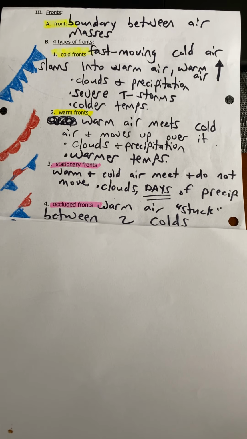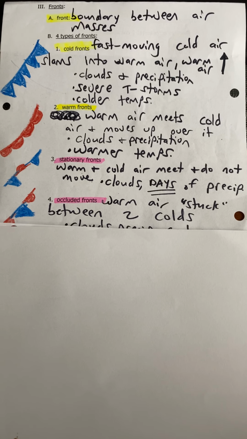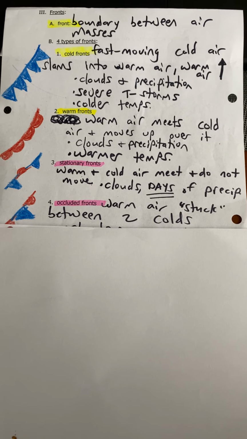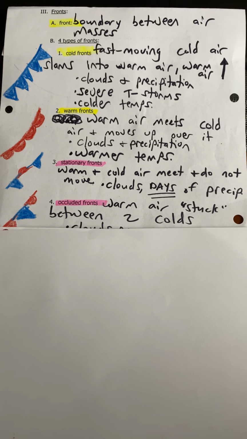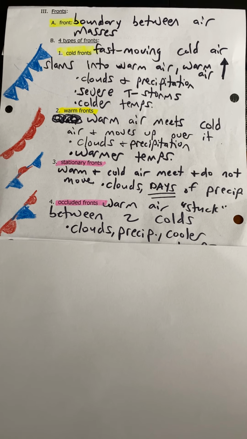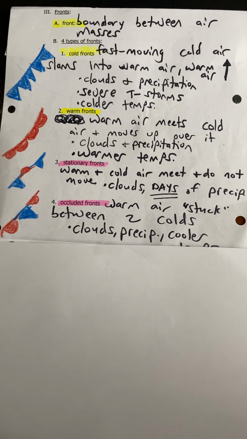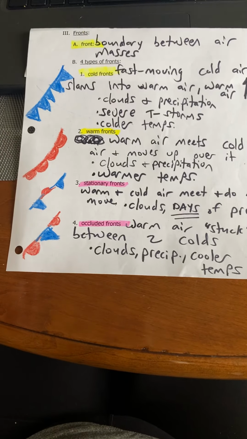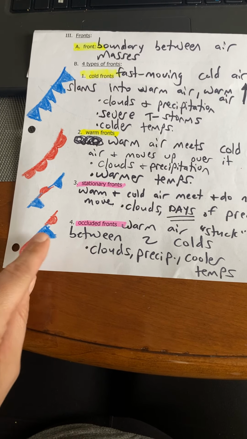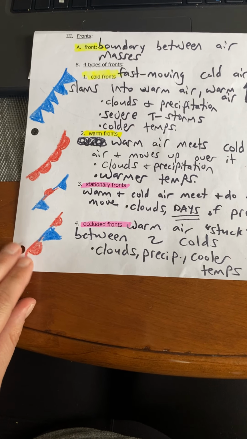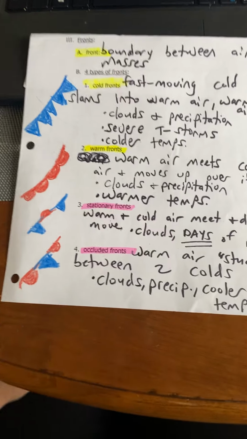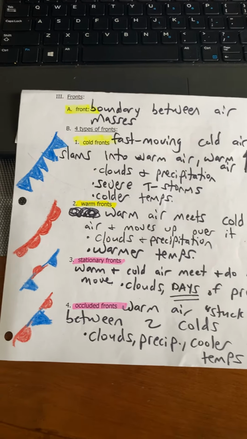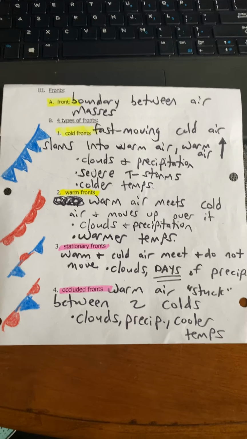And the last one is pronounced occluded. So this one, we actually have 3 air masses. Warm air gets kind of sandwiched in between the cold air masses. Warm air rises, gives us clouds and precipitation. And after it passes through, we get cooler temperatures. And the symbol is this line where the bump and the tooth are on the same side of the line. Sometimes when you see that, it'll actually be purple in color. The Weather Channel does purple on their maps.